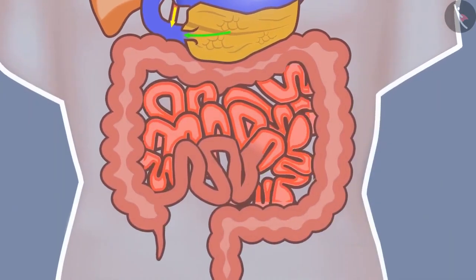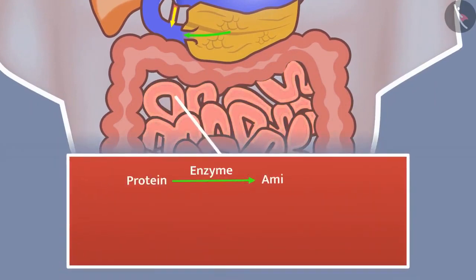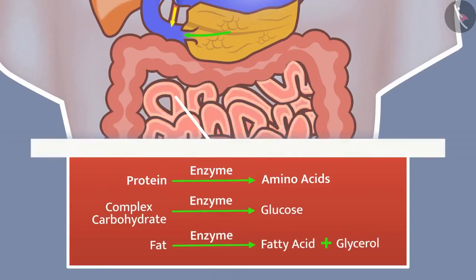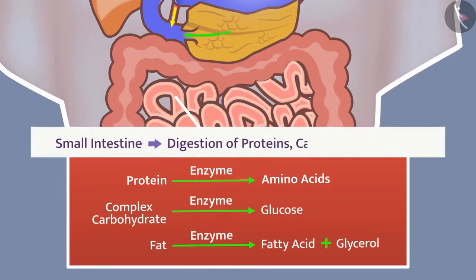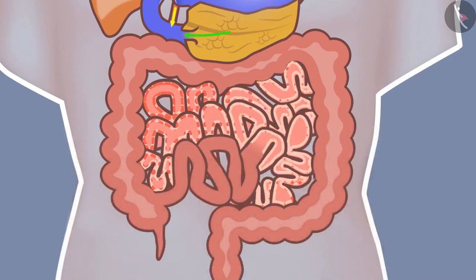Gland in the intestinal wall secretes intestinal juice. Enzymes present in it convert protein into amino acids, complex carbohydrates into glucose, and fat into fatty acid and glycerol. Therefore, the small intestine is the site of complete digestion of proteins, carbohydrates, and fats. The wall of intestine absorbs the digested food.